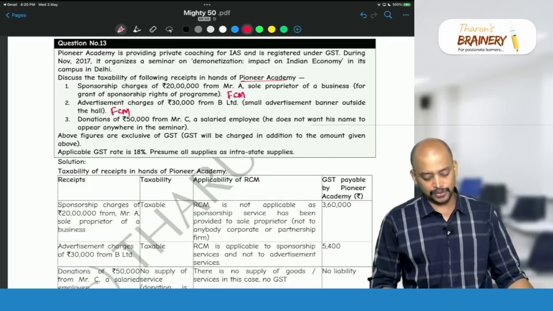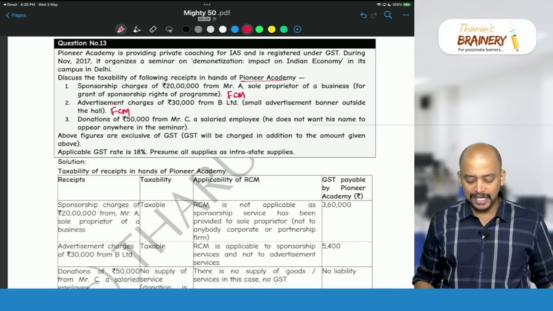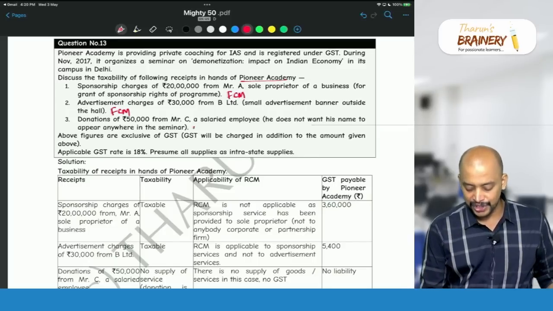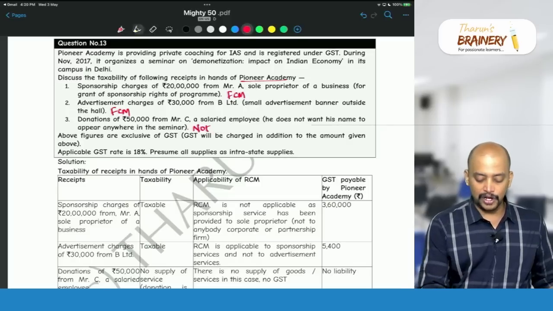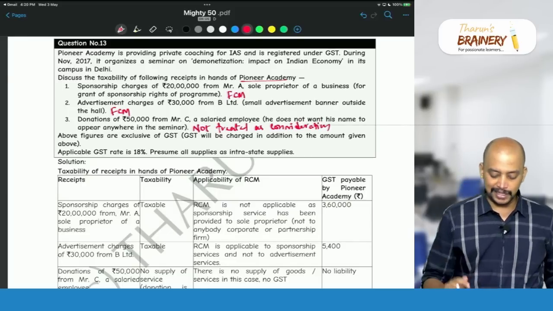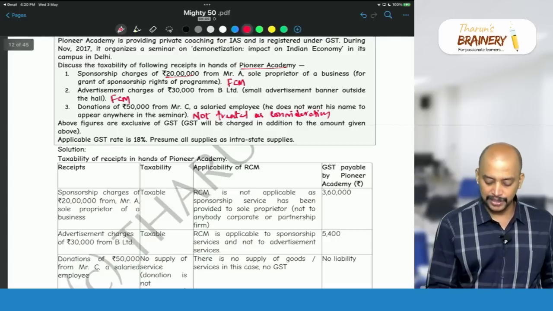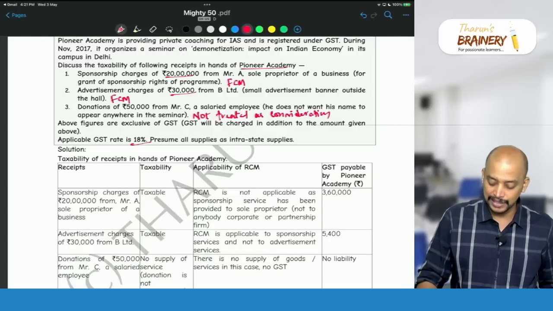Donations of 50,000 from Mr. C, a salaried employee. He does not want his name to appear anywhere in the seminar. So what kind of donation? Unconditional donation. Unconditional donation means no consideration, not treated as consideration. So when it is not treated as consideration, then it is not a supply, correct? So it is not a supply, and therefore first case 3,60,000 because 20 lakhs into the rate of GST 18%, and second case 30,000 into 18%, 5,400. Third case there is no liability.